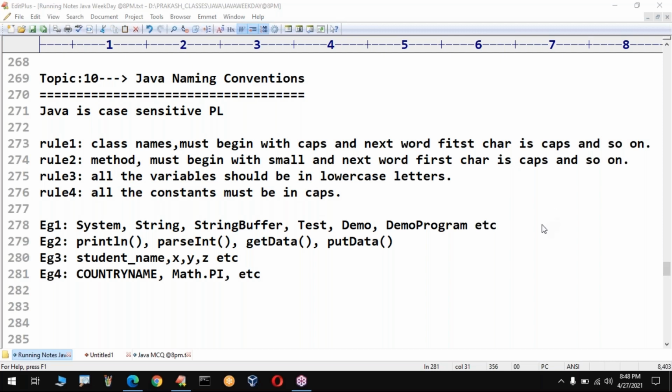Class name always starts with a capital. Class name always starts with a capital. Rahul, class name always starts with a capital. Any doubts? Up to this, any doubts?